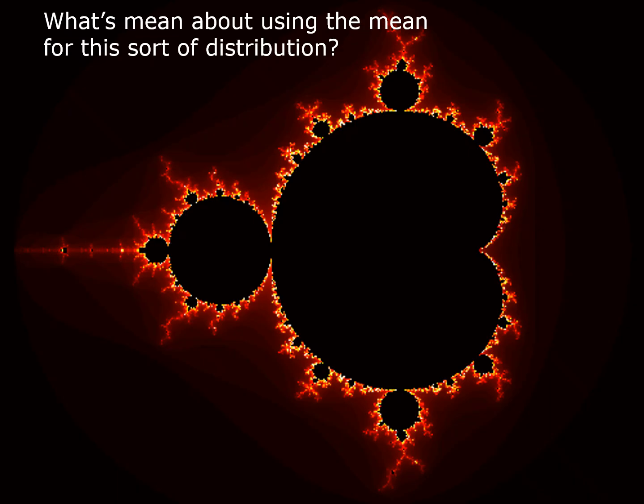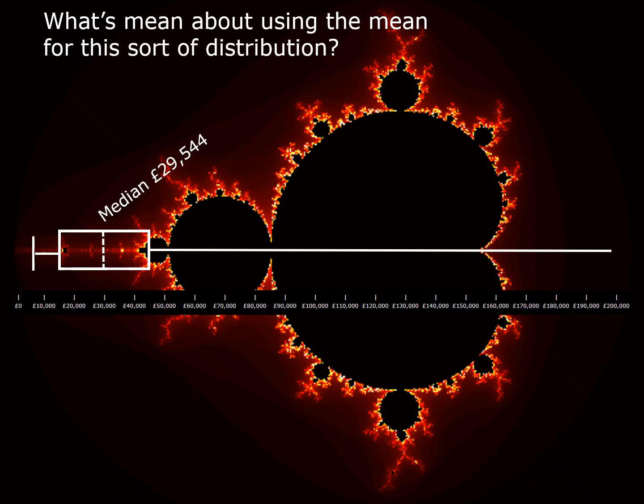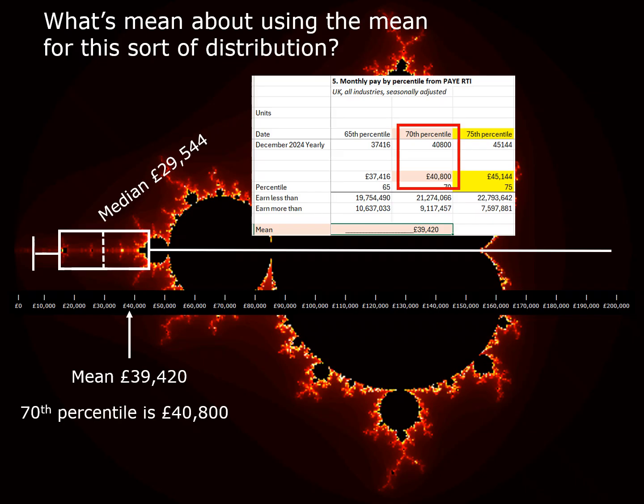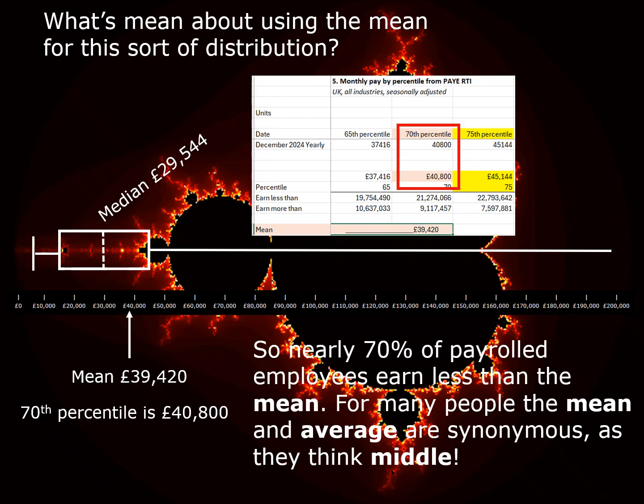What's mean about using the mean for this sort of distribution? Well, there's our median, 29,500-ish. If you look here, your mean value is at £39,420. That's actually at the 70th percentile, very nearly. So nearly 70% of payrolled employees earn less than the mean. For many people, the mean and average are synonymous, as they think middle.